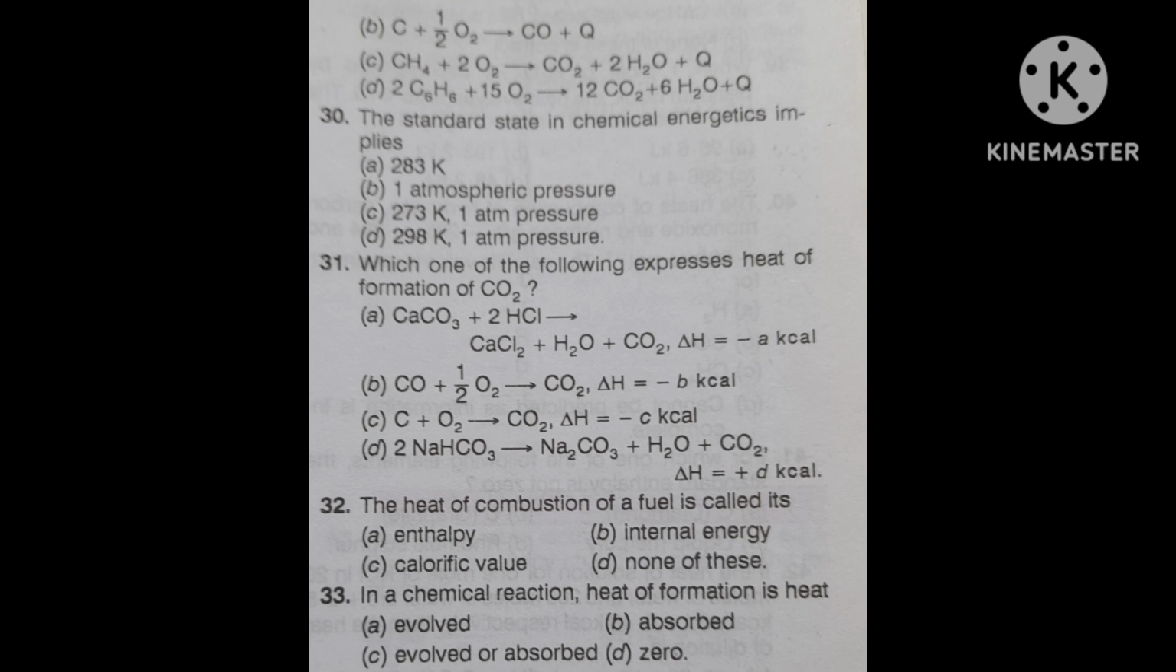In the other options, CaCO3 plus 2HCl, both are not in the elemental state. CO plus half O2 is also not in the elemental state; half O2 is there. And the last one was 2NaHCO3, that is also not in the elemental state. Hence the correct answer is C plus O2, the third option, giving CO2, delta H is equal to minus c kilocalorie. Correct? C is the correct answer.